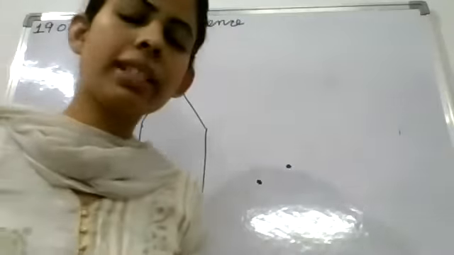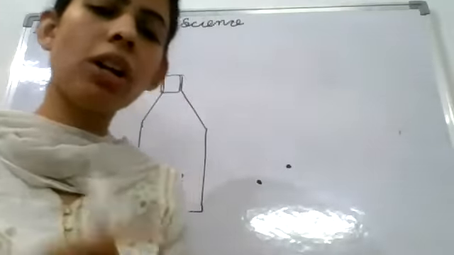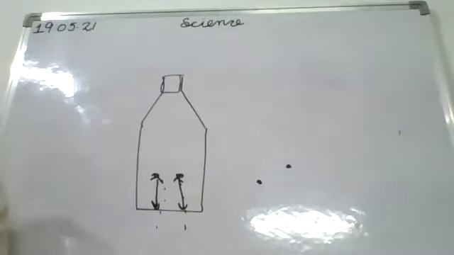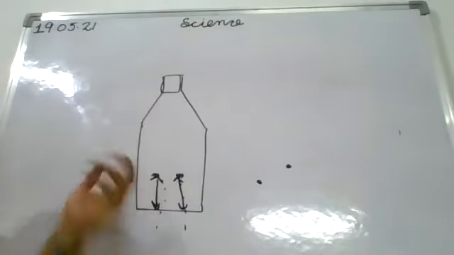So the liquid exerts pressure at the bottom, at all the walls, and equal pressure is exerted at the same depth.